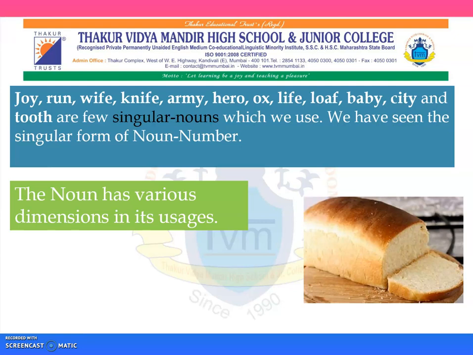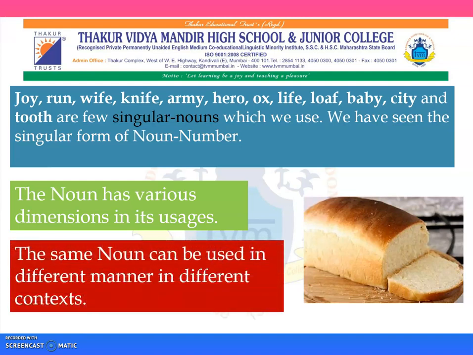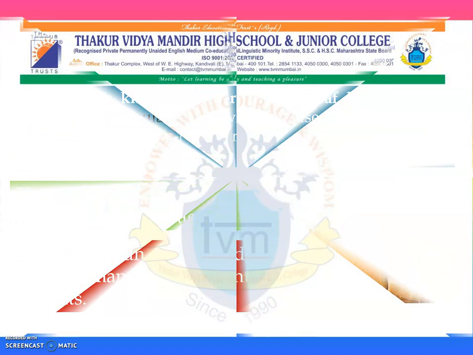The noun has various dimensions in its usages, just as the loaf of bread can be turned into different shapes and sizes. In the same way, we can turn nouns into different words by changing a few letters at the end. The same noun can be used in different manner in different contexts, which we will learn very shortly.